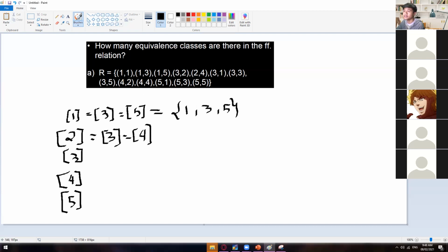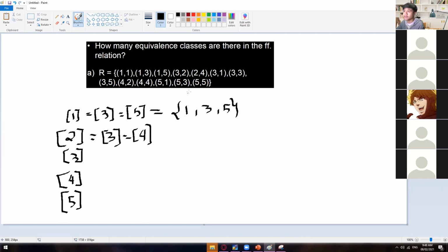What about 1? So we don't have 2, 1. So it doesn't matter what the arrangement is. We can have 2, 4 or 4, 2. So as you can see right here, we have 2, 4, and then we have 4, 2. So you don't need to list the 4 or 2 here again. You only need one, meaning they are related with each other already.